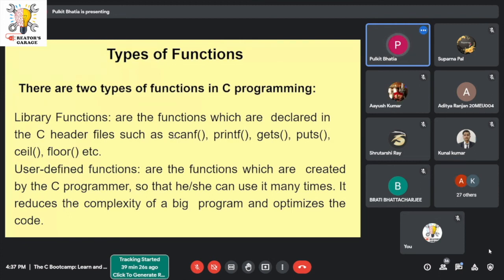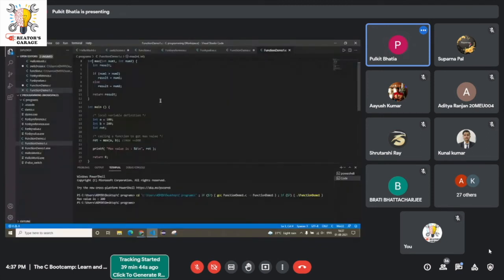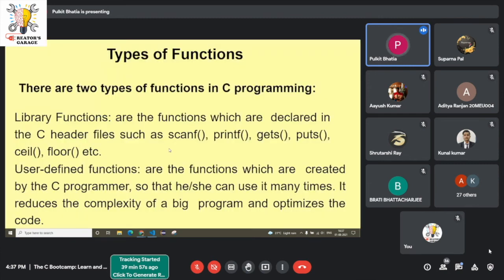But in case of scanf, when you accept values from the user, or printf, and similar examples, these are the inbuilt functions that come with the libraries of the C language. When I am printing the statement, this printf, whatever I am writing inside it is the argument, and this whole is a function. So these are library functions.